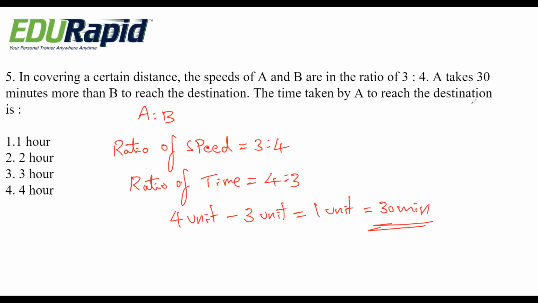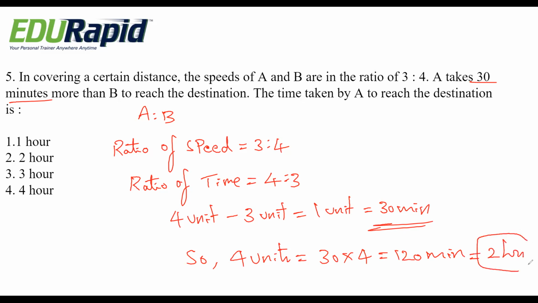Okay, here they given A takes 30 minutes more than B. So for 4 units, for 1 unit it is 30 minutes, for 4 unit it is 30 into 4, that is 120 minutes. 120 minutes means it is nothing but 2 hours. Okay, option 2, 2 hour is the right answer.